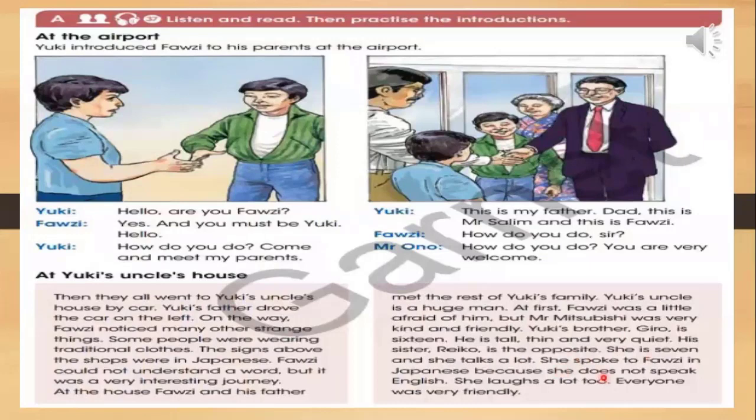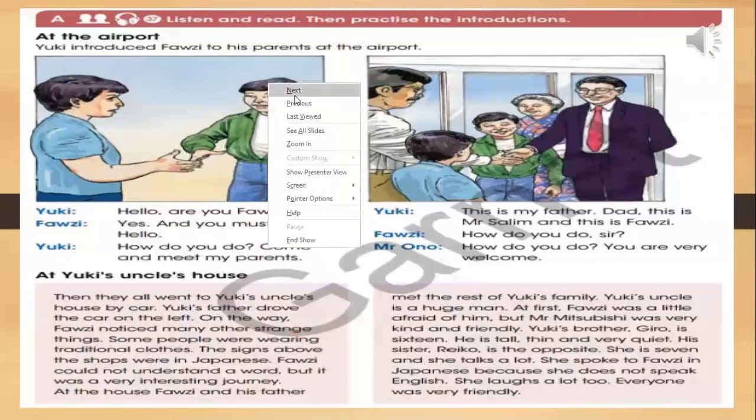Okay. She spoke to Fauzi in Japanese. So Fauzi doesn't understand Japanese because she doesn't speak English, and he also doesn't speak Japanese. She laughs a lot too. Everyone was very friendly. Okay, so do you understand all the words we have written here? Yes, very good. Now we will move to the next section.